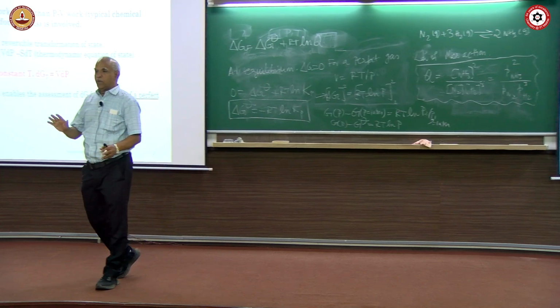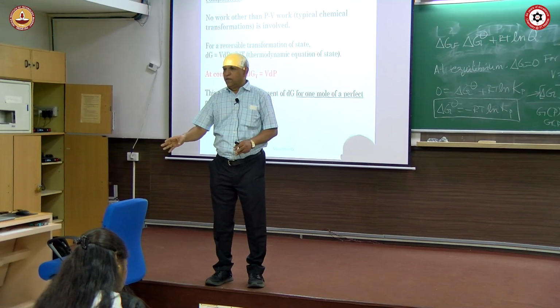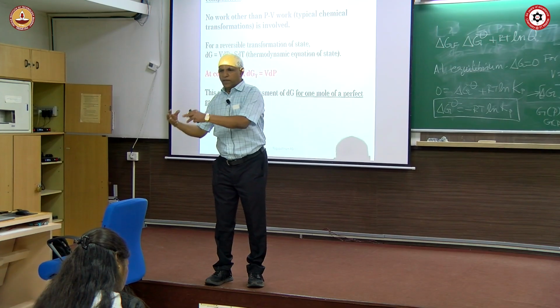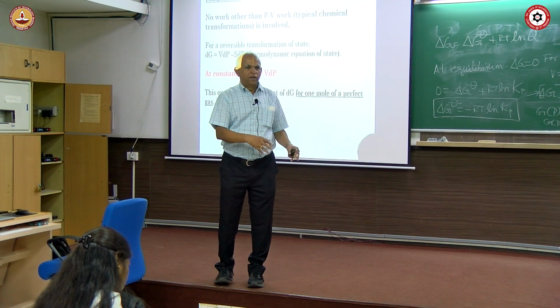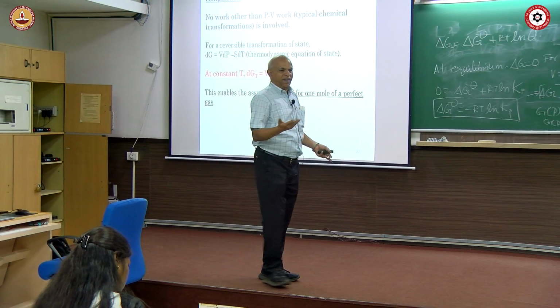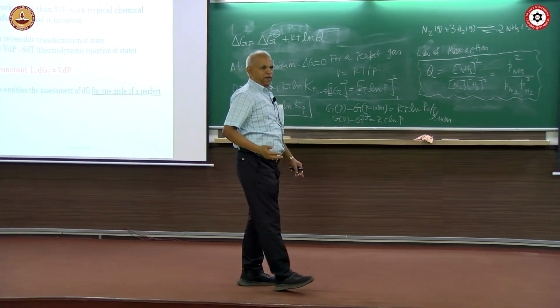Now, so far we have seen only free energy change with pressure. I am going to show you free energy change with temperature. That means you can correlate the equilibrium constant with temperature. How will the equilibrium constant vary with temperature? Why is it important? Yield. Finally, what are we interested in? Outcome. How much ammonia can I make at a given temperature?